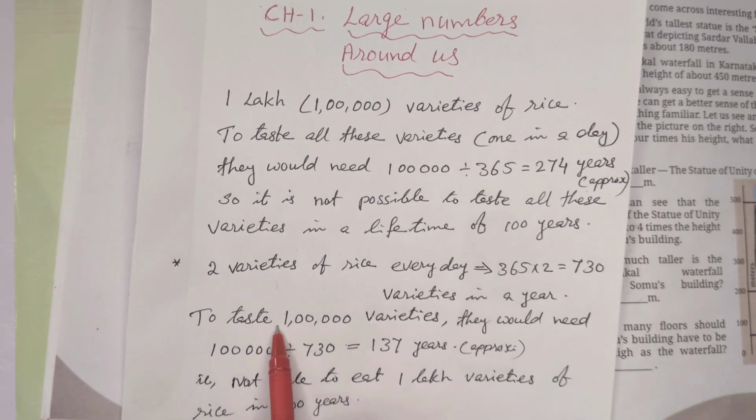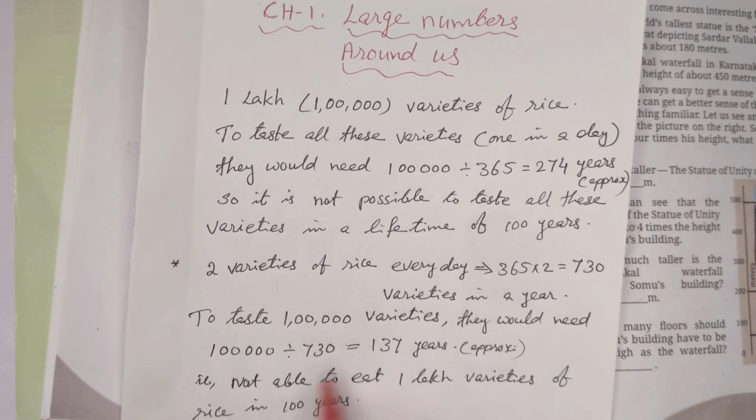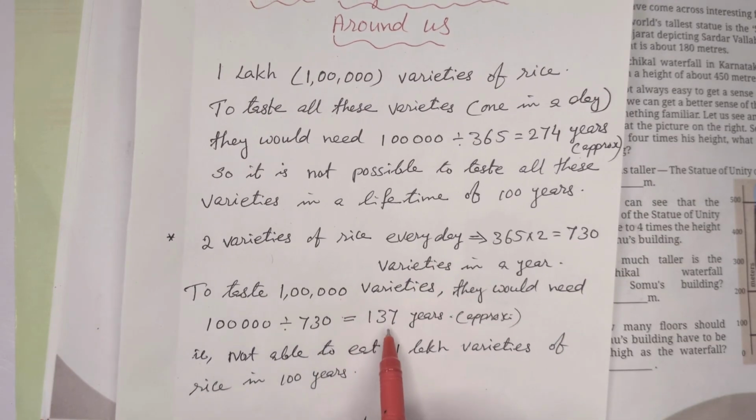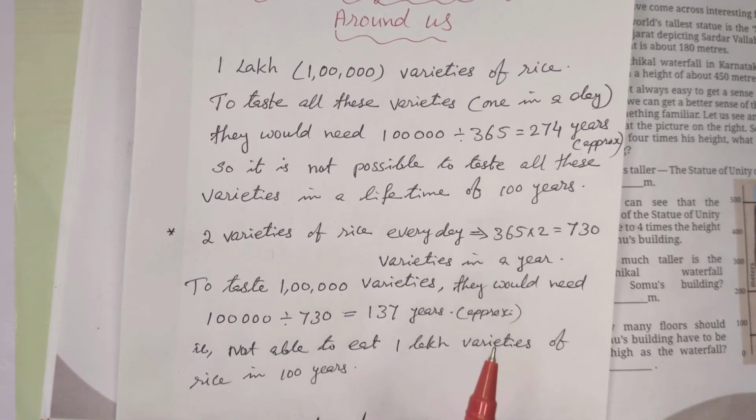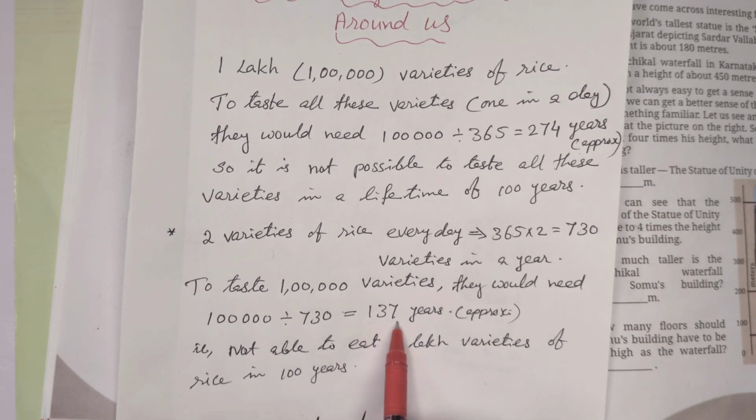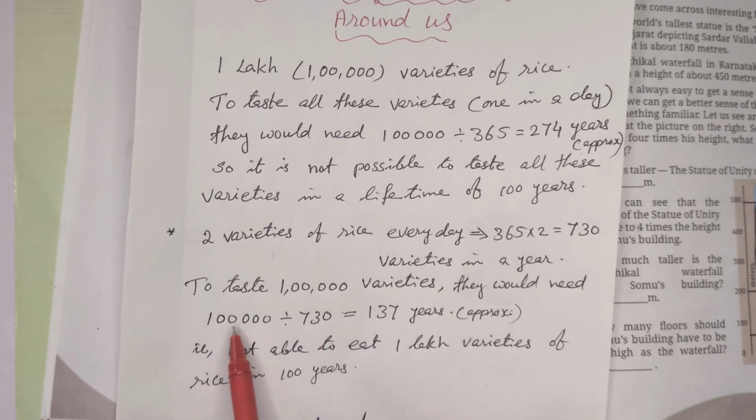For that, to taste 1 lakh varieties, we have to divide 1 lakh by 730. So we will get 137 years. That means if we try two varieties each and every day, then also it will take 137 years to complete all these 1 lakh varieties.